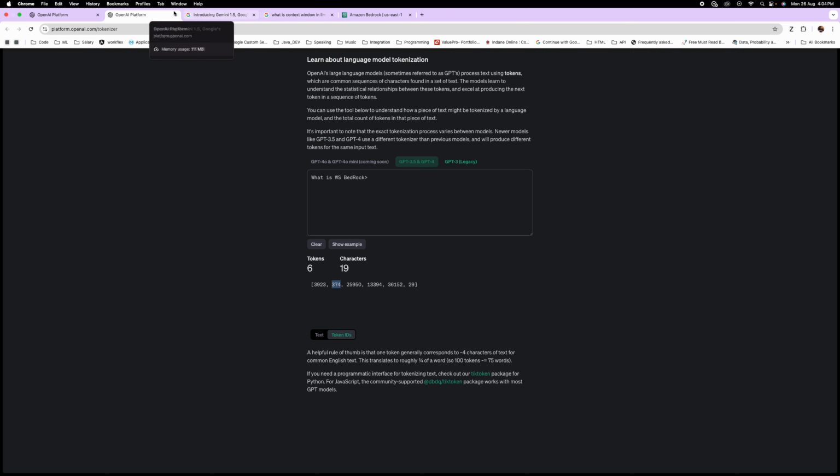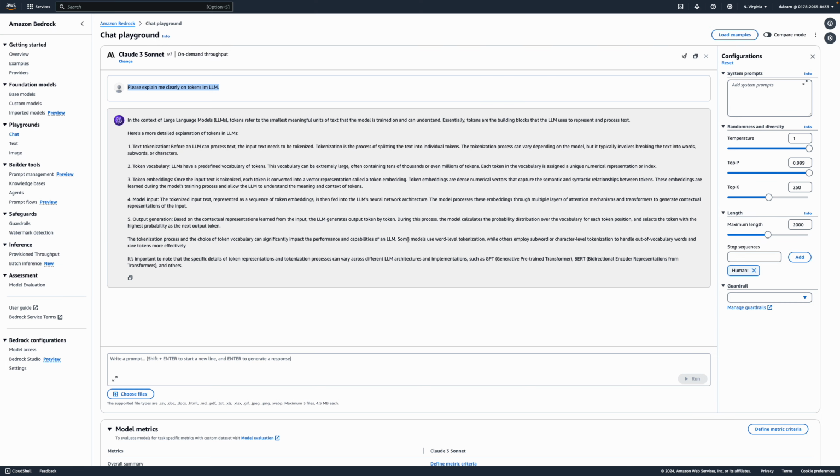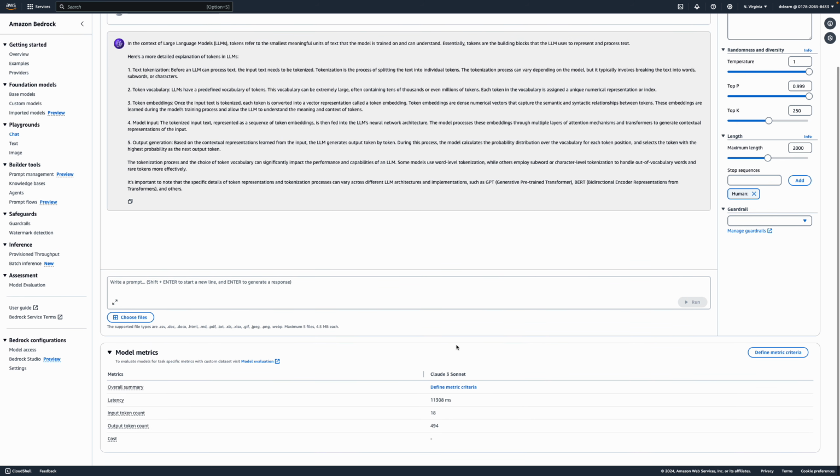Not necessarily are tokens words, but whenever you interact with or use foundation models, you should get an idea of what this token is. This is what it says: the number of input tokens used by the foundation model during inference, when it wants to understand your query and before it generates the response.